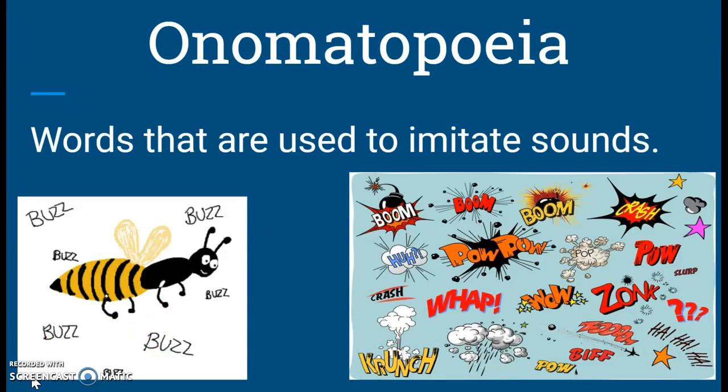Onomatopoeia are words that are used to imitate sounds. So this is like a bee buzzing, or it's your comic book words like boom, crash, pow.